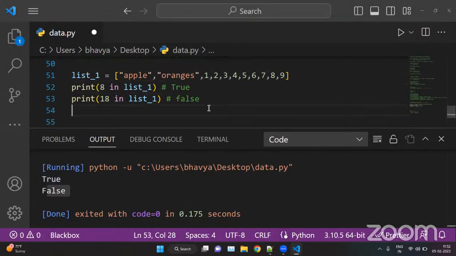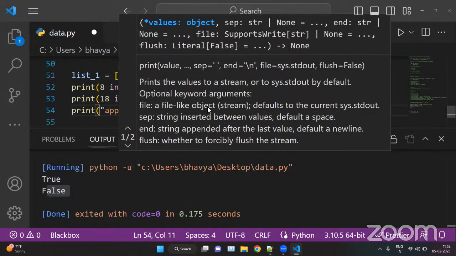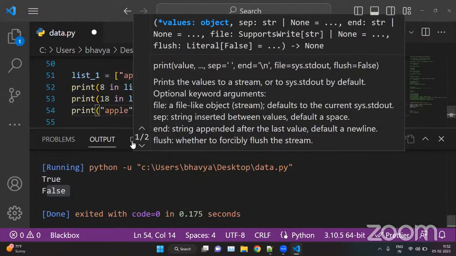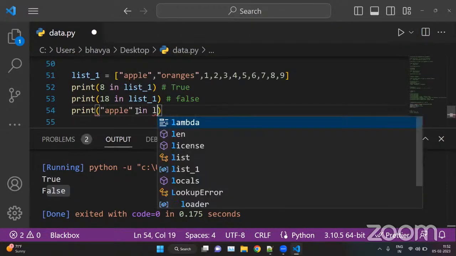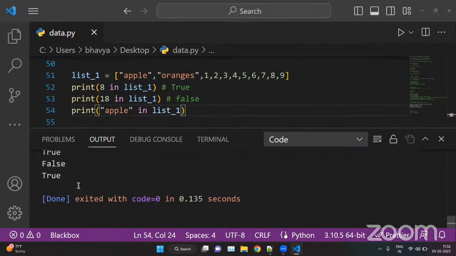Okay. Now we will check for a string. Let's say apple. So here we're checking whether apple is in list_1 or not. Okay. So the answer is true because apple is in the list. Now what if we put apples? This will return false because here we are checking for apples, but my list contains apple. So there is a difference. It will check character by character.